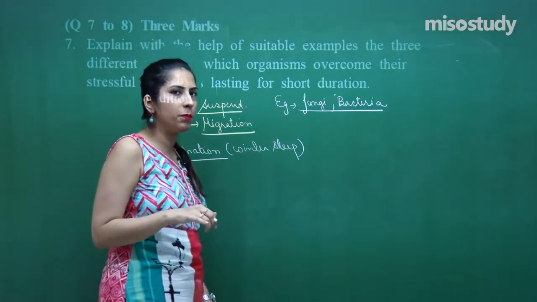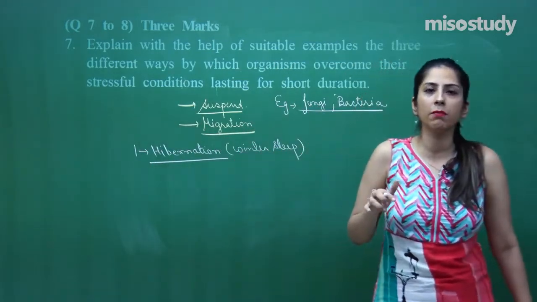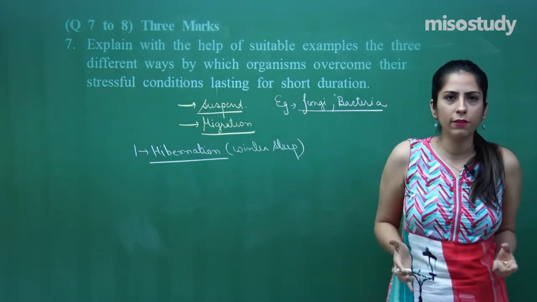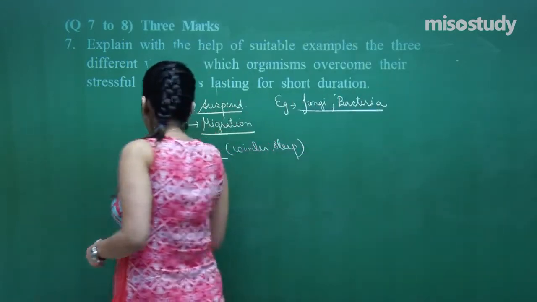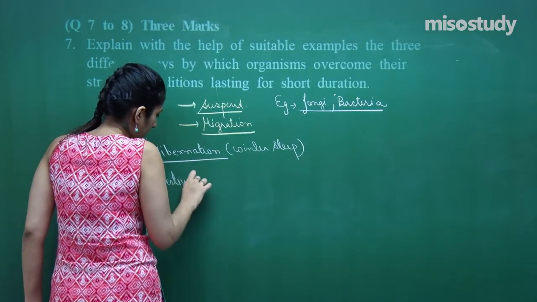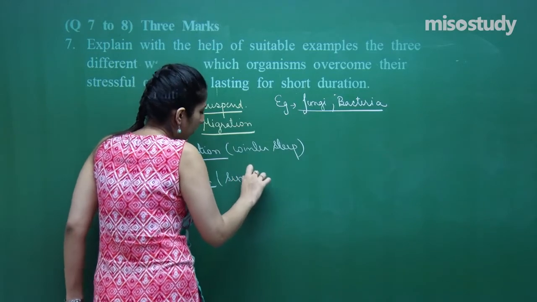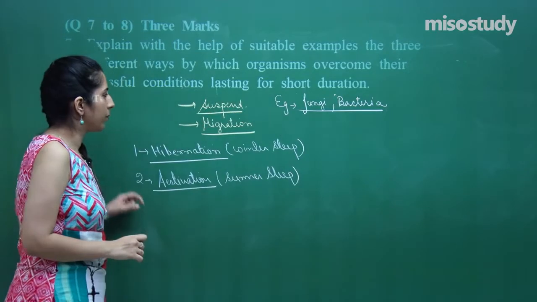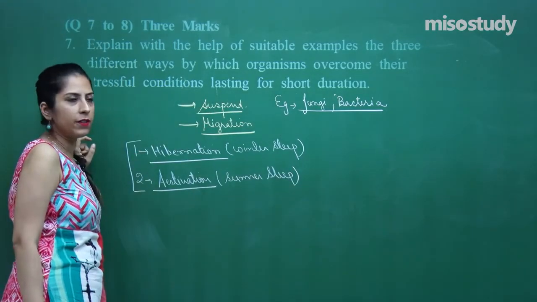For example, polar bears: when the temperature is very low, they remain inactive in their home where they used to live. That is called hibernation. Second is called estivation. Estivation is called summer sleep. Right. This is a certain kind of adaptation.